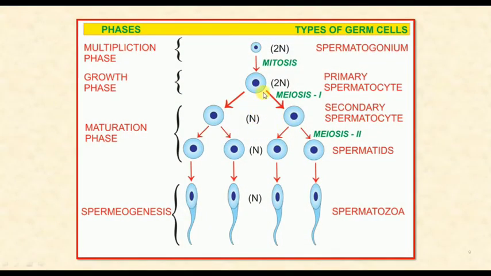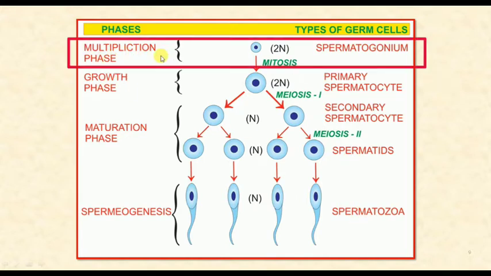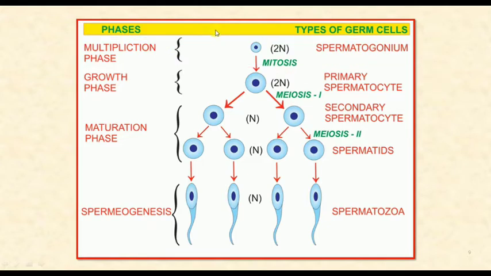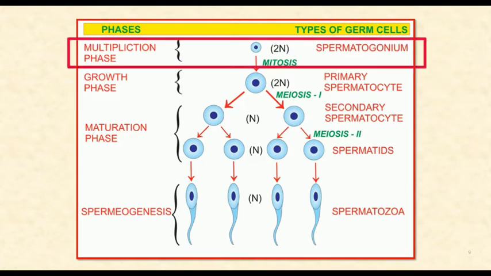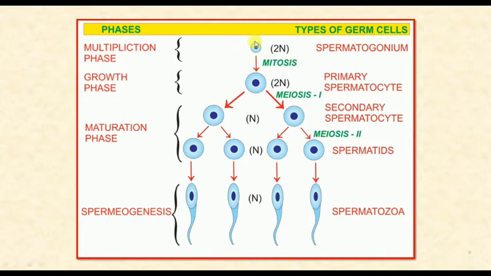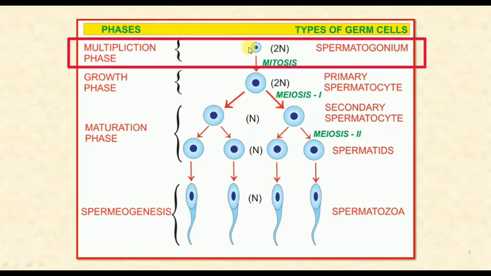Here once again you can see the various stages of spermatogenesis. The first three steps are those during which the spermatogonia are converted into spermatids, and the last one is spermiogenesis, during which spermatids are converted into spermatozoa. The first one is the multiplication phase, in which some of the primary germ cells of the germinal epithelium divide mitotically to form a large number of spermatogonia.